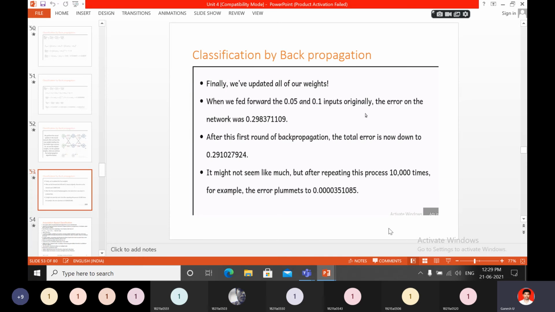When we fed forward 0.05 and 0.1 inputs originally, the error in the network was 0.298. After the first round of backpropagation, the total error is 0.29. It might not seem like much, but after repeating this process a number of times, for example 10,000 times, the error can be reduced to 0.0003510. Whether 10,000 or 20,000 or 1 lakh times, you repeat it and find the error value, and that value is minimized.